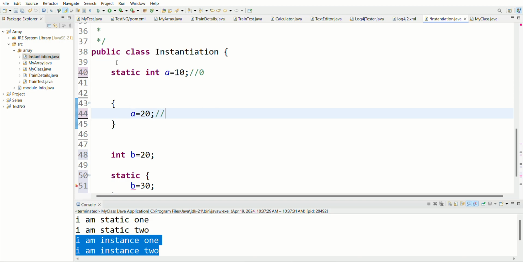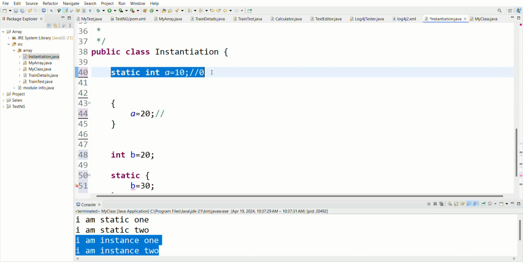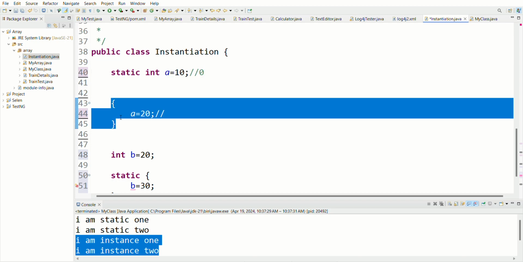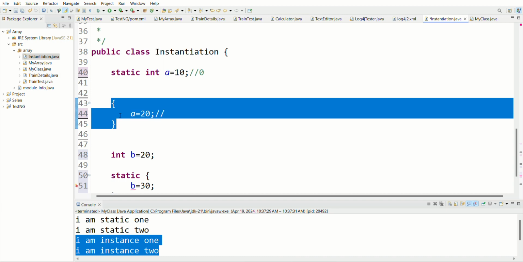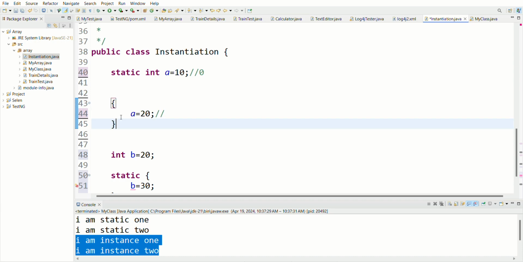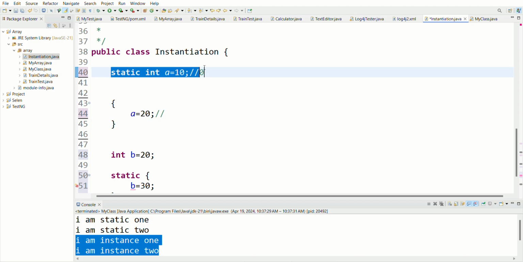Got it? Here at first static has already got the memory. Now the instance can change its value, because the instance knows that static int a value is 10. Why? Because before the instance, all the statics are executed and get the memory. So the instance must have the knowledge that this is a static variable and its value is 10. That's why it is right.